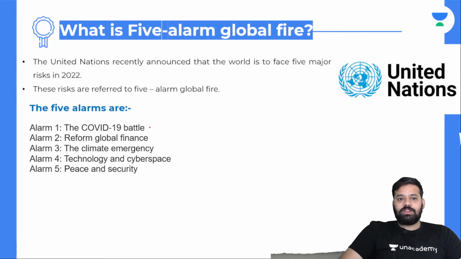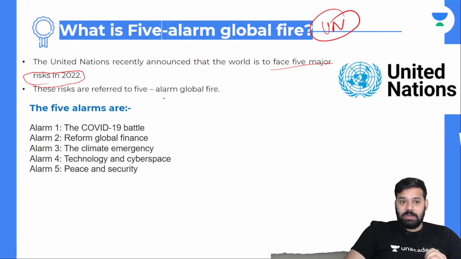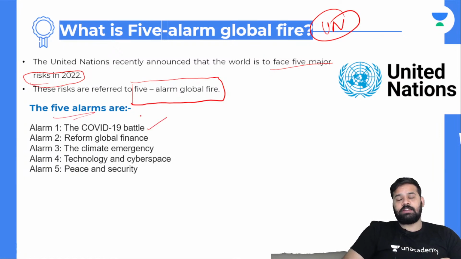Going forward to the next topic. United Nations recently announced that the world is to face 5 major risks. So UN is saying the world will face 5 major risks. These 5 major risks are referred to as a 5 alarm global fire. So what are the 5 alarms? First one is the COVID-19 battle. We have seen that from 2020, the whole world is fighting COVID.